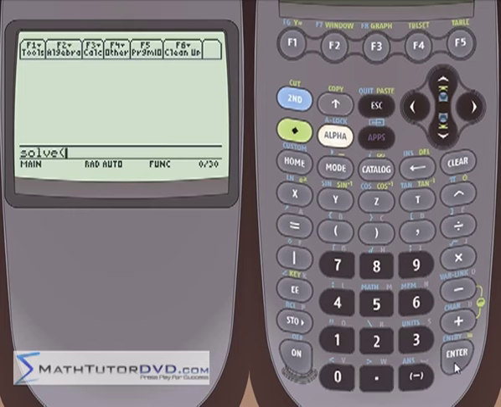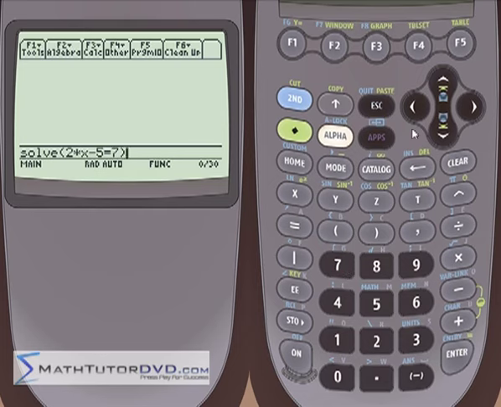So when you hit solve, what you need to do inside of these parentheses is put in the equation that you want to solve for, and also the variable. You have to tell the TI what variable you would like to solve for. Okay, so just a very simple equation. Let's do 2 times x minus 5 is equal to, and you have to use this equal sign over here when you're inputting an equation. So equal to 7. So you close the parentheses.